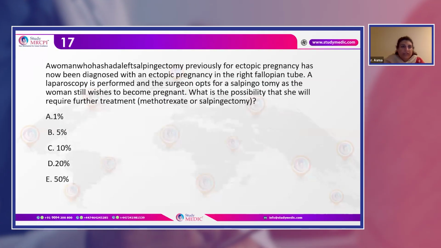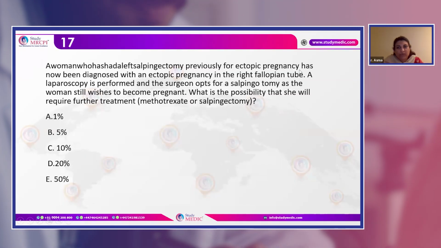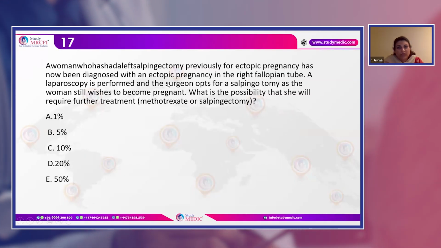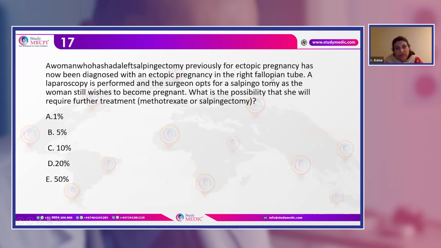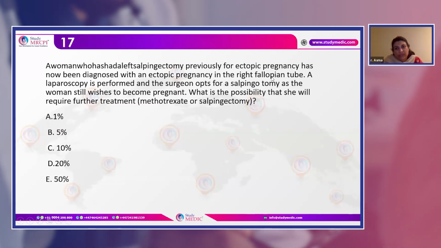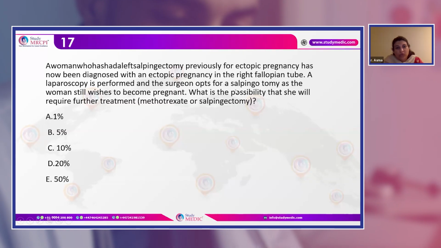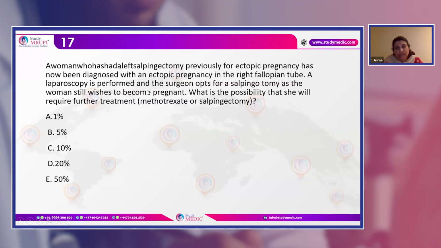Now, the next question is a woman who has had a left salpingectomy previously for ectopic pregnancy and has now been diagnosed with ectopic pregnancy in the right fallopian tube. So she had a left salpingectomy done. Now she has come with an ectopic in the right fallopian tube. A laparoscopy is performed, and the surgeon opts for salpingotomy because she doesn't have any healthy tube.